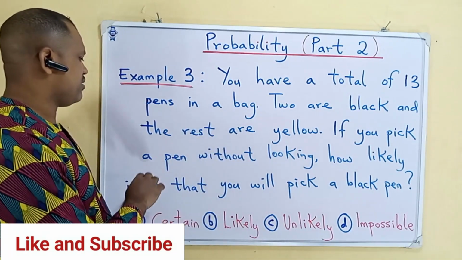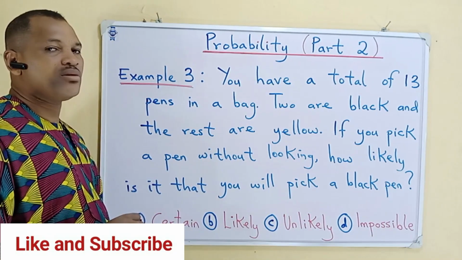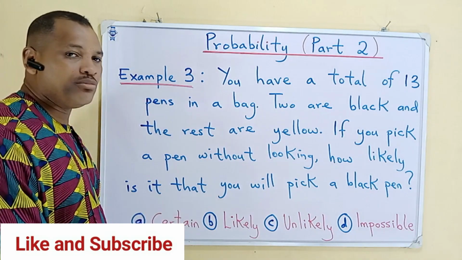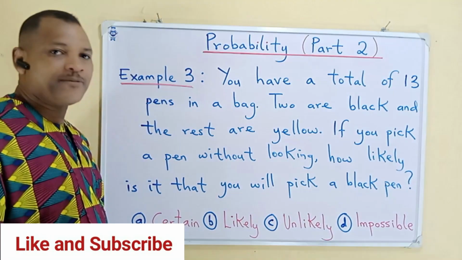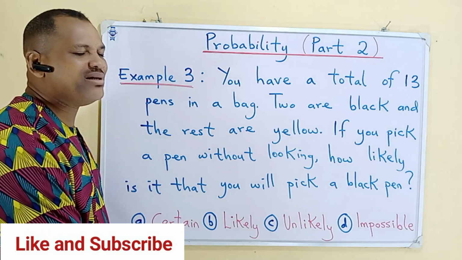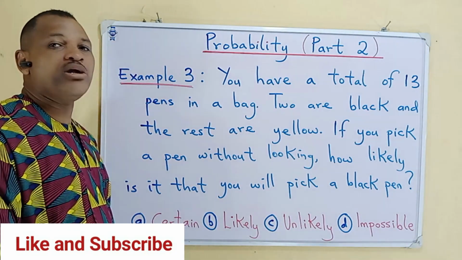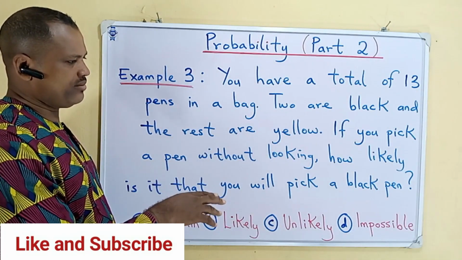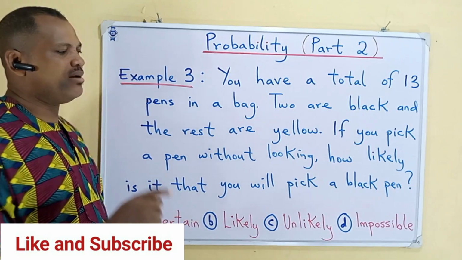If you pick a pen from the bag without looking, another word for that is picking at random. Picking at random in probability means picking without looking inside the bag. That is picking at random, whether your eyes are closed or you're looking away from the bag. If you pick a pen without looking, how likely is it that you will pick a black pen?